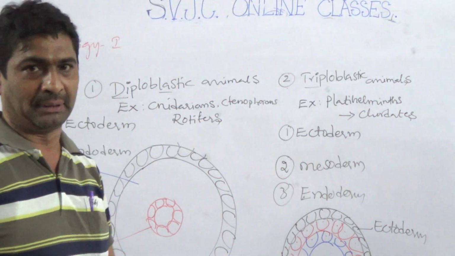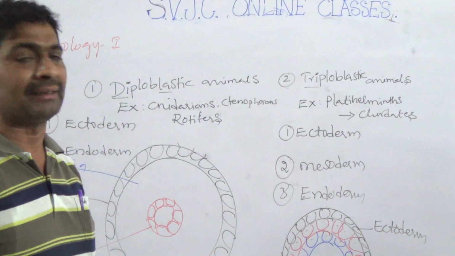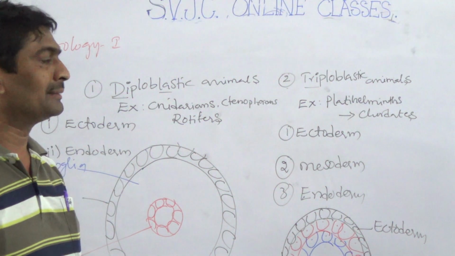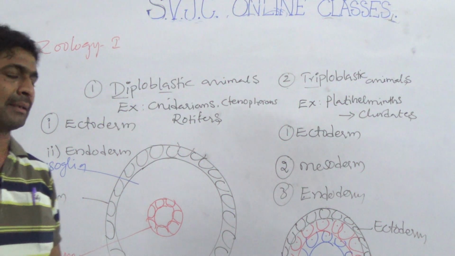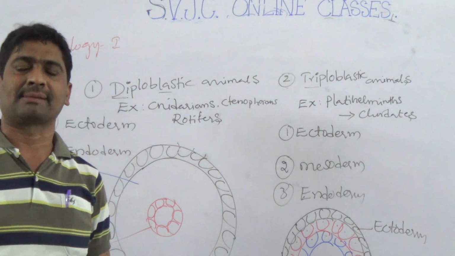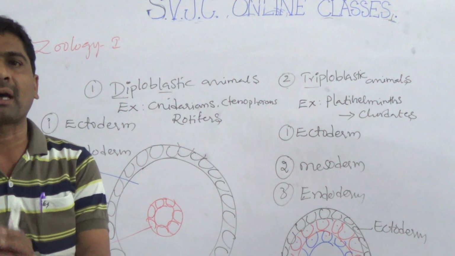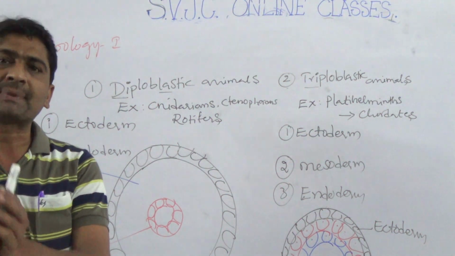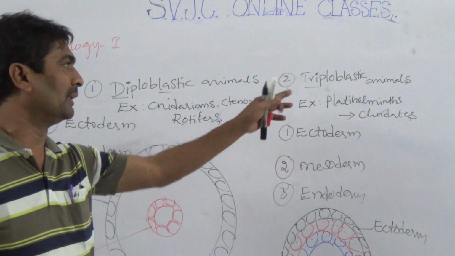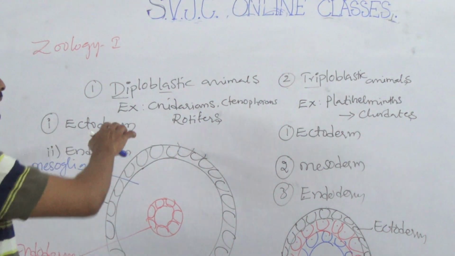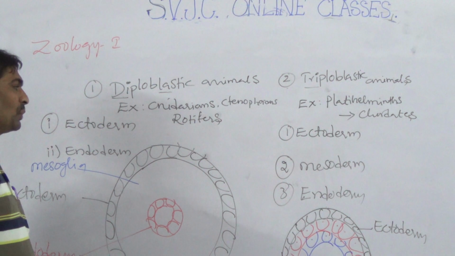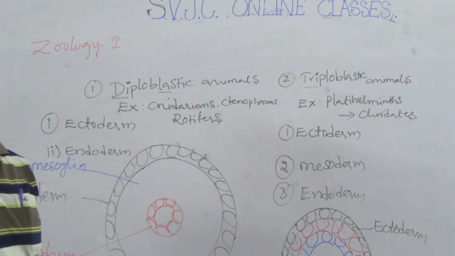Triploblastic animals are well developed and contain different systems: digestive, circulatory, respiratory, reproductive and nervous systems. All types of systems are present in triploblastic animals. These systems are absent in diploblastic animals. Diploblastic animals are only at the tissue level, not organs.